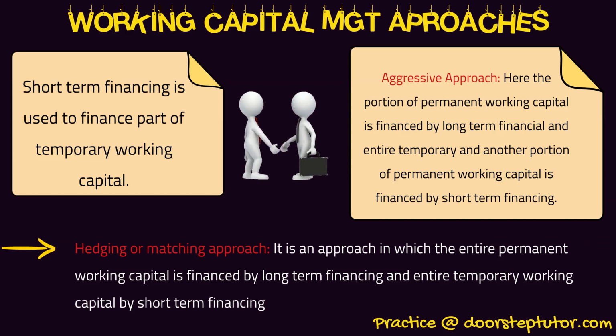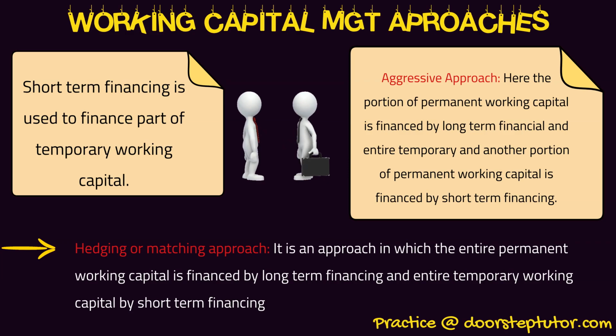The first one is the conservative approach. Here long term financing sources are used to finance permanent working capital and part of temporary working capital, and the other part of temporary working capital is financed by short term financing sources. Then we talked about the aggressive approach.